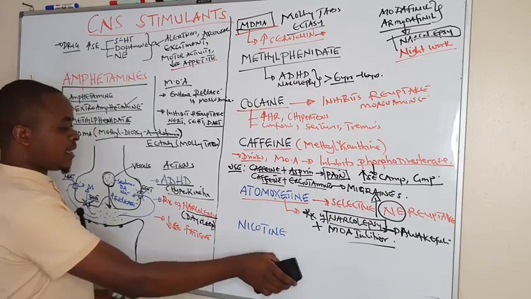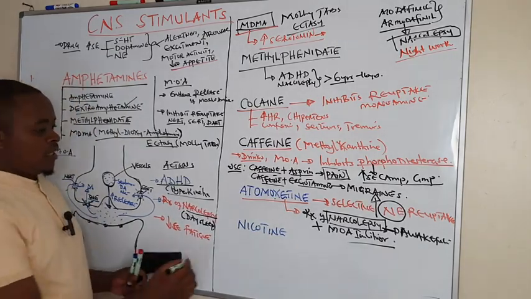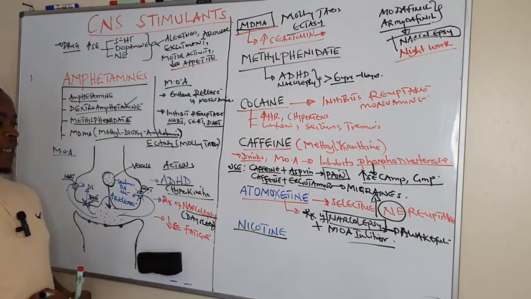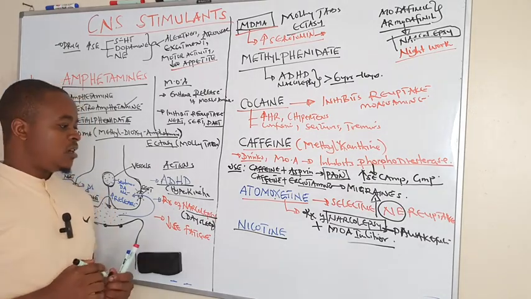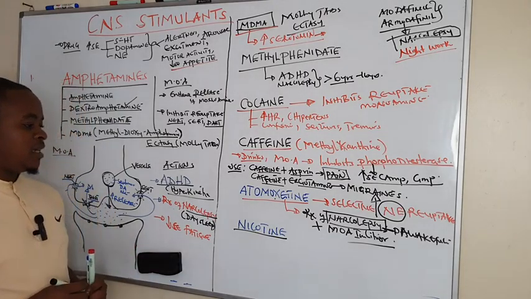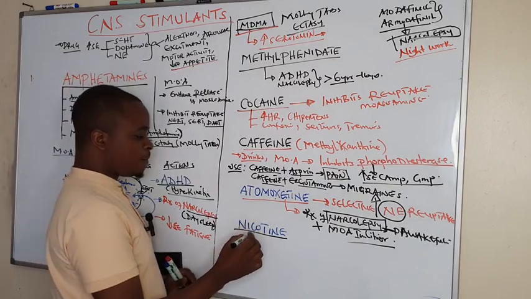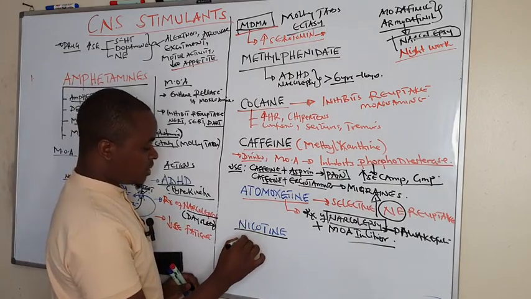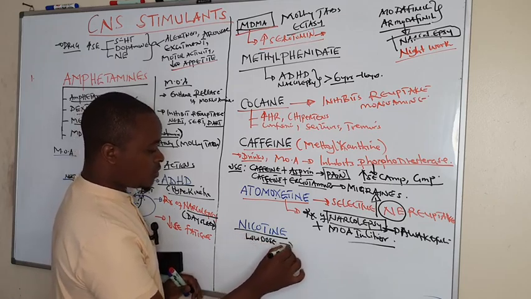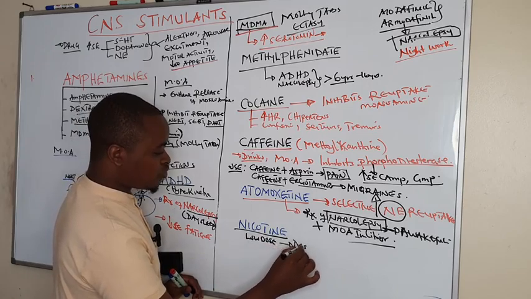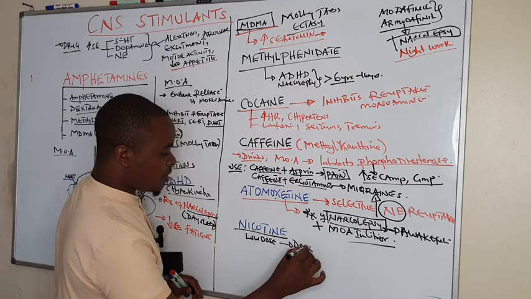Then lastly, we can discuss nicotine. And this nicotine is also a CNS stimulant which acts on nicotinic neuronal receptors and nicotinic muscular receptors. And this nicotine at low dose is a stimulant by causing depolarization.